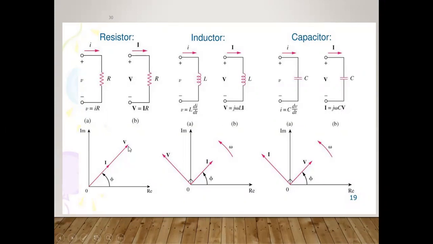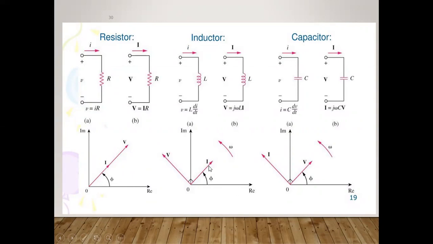How can we find again the phasor diagram if you have the peak value or the amplitude of the current with respect to real time? Here Im is the imaginary axis and R is the real axis. If we are interested in finding the expression of the voltage and the current with respect to phi, we plot the graph on the imaginary and real axes, and both are in phase. If you are talking about the resistor, the voltage and the current are in phase, and the angle you can find easily. Similarly, if you are writing the expression with the imaginary and real terms, the current will be lagging.